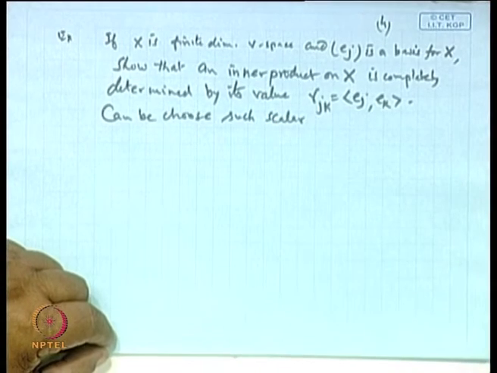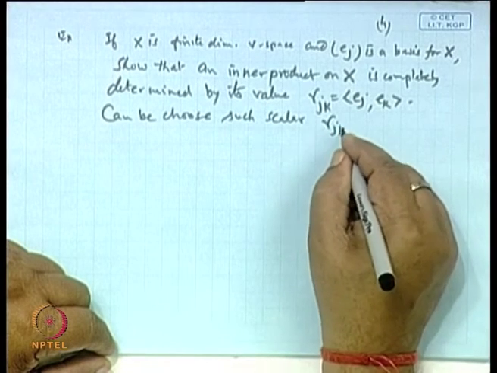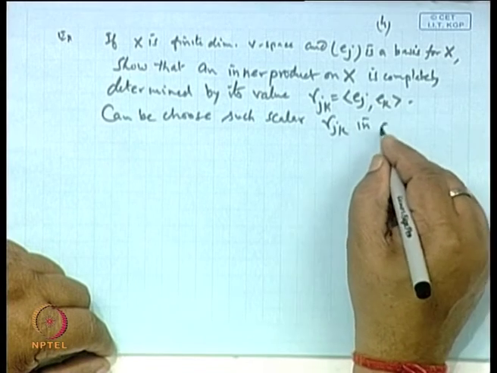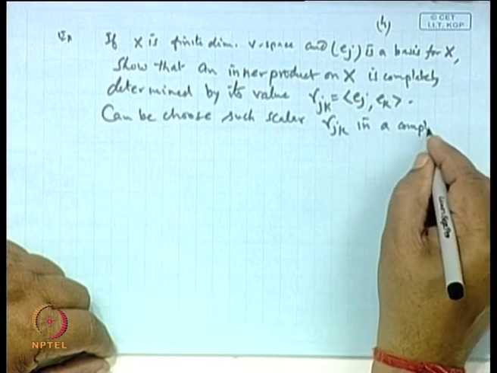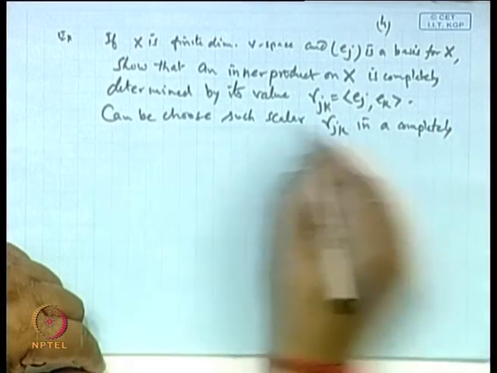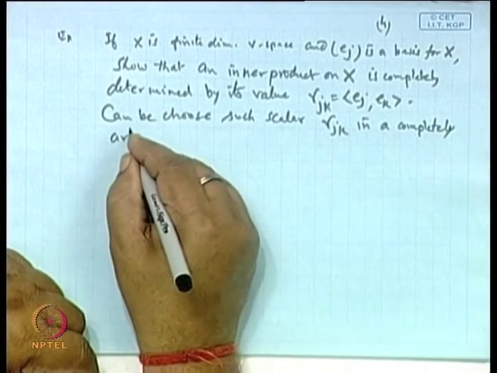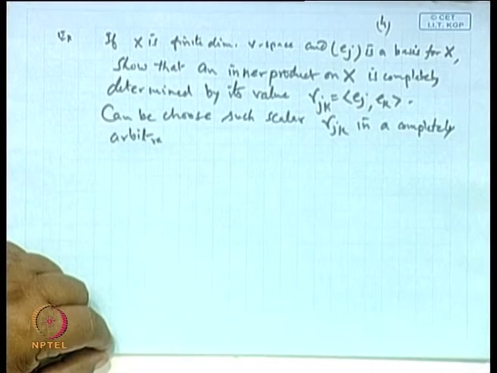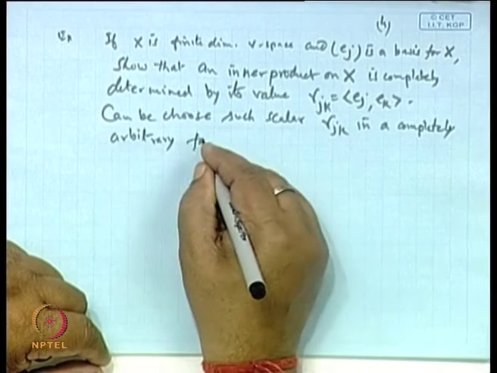Can we choose such scalars gamma jk in a completely arbitrary fashion?